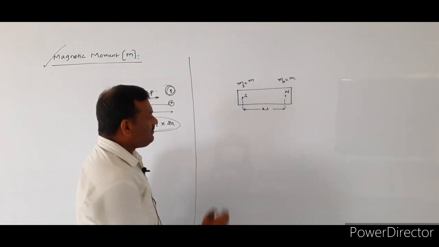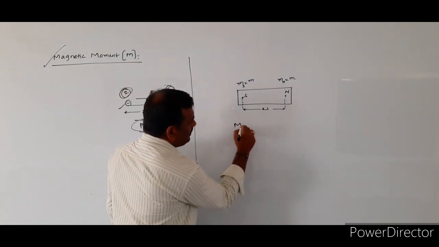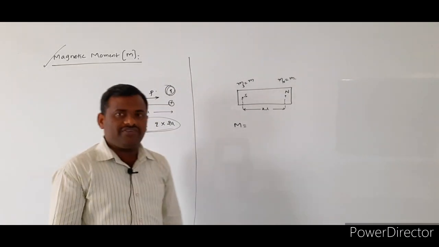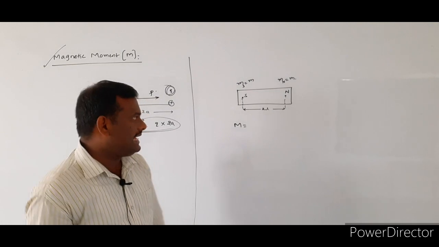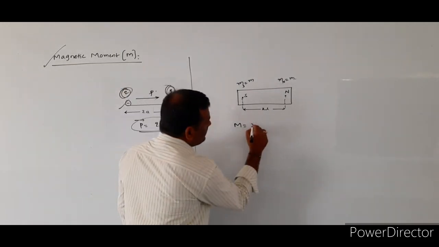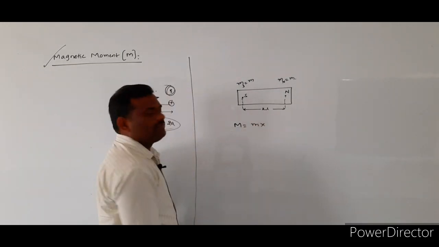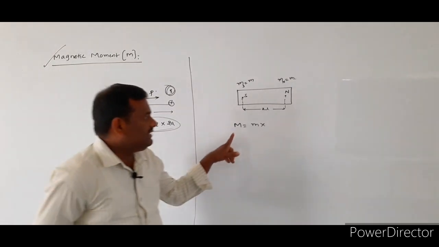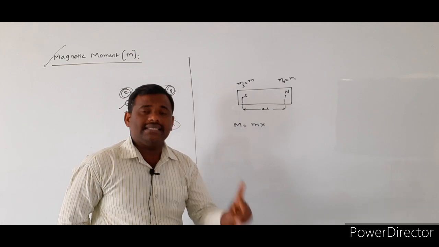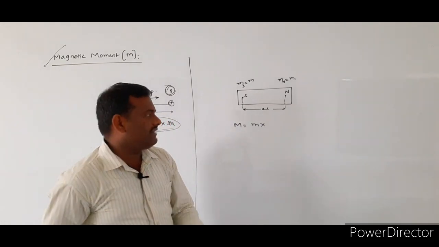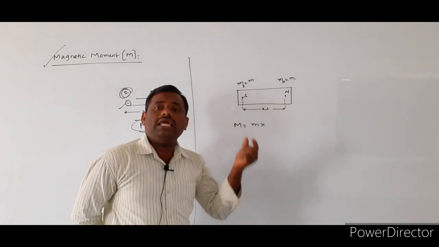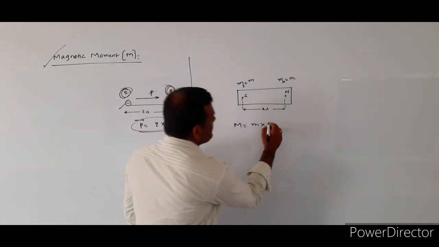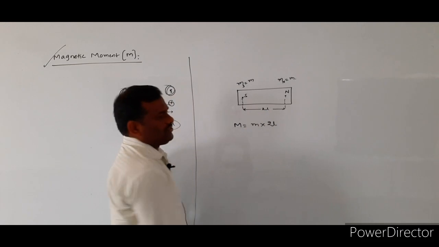Now, how can we define the magnetic moment? Means the magnetic moment of a bar magnet. It is defined as the product of the pole strength of any one of the poles of the bar magnet and the distance of separation between the two poles.